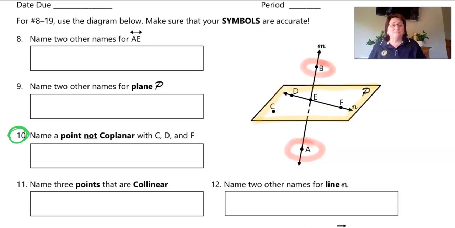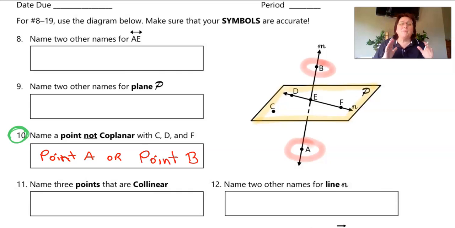Okay, so let's see if you were on the right track. You would write down the word point and then you would put A, or you could have said point B. You could have chosen either of those, but remember, you have to write the word point. If you just put A, guys, that's not how you specifically write the name of a point. So make sure you put the word point in front of there.